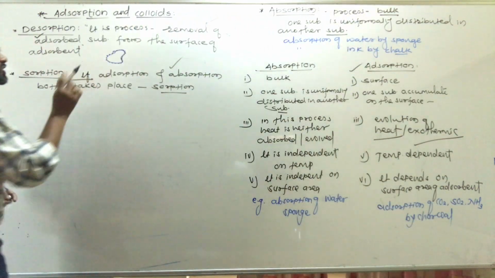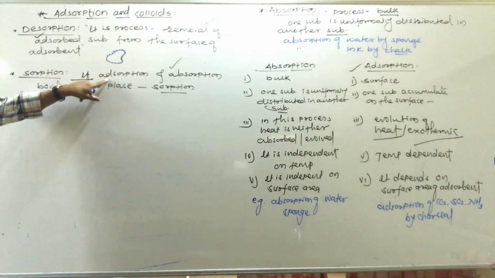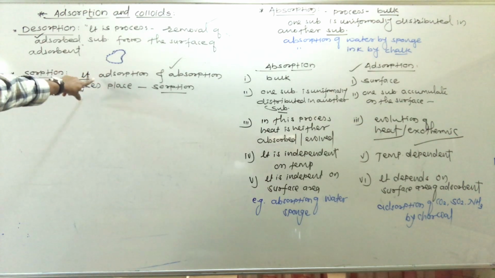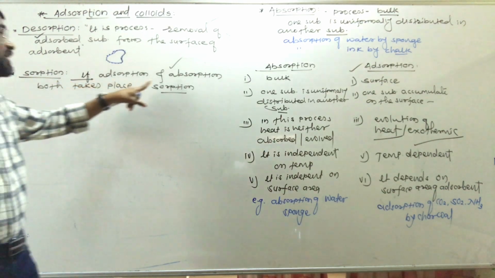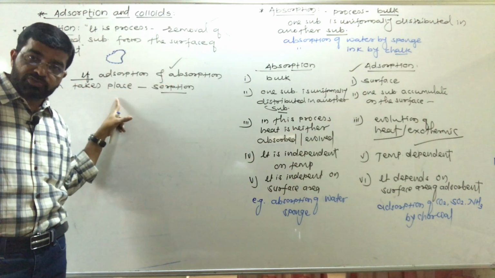So sorption is the process in which adsorption and absorption take place simultaneously. Both take place at a time, so that is called sorption.